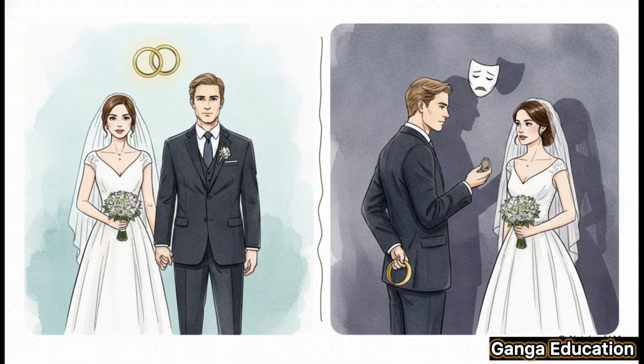Subsection 1 covers what you might call simple bigamy, but subsection 2, well, that deals with an aggravated or more serious version. And this kicks in when the person not only commits bigamy, but also actively hides their first marriage from the second spouse. That act of concealment is the game changer.